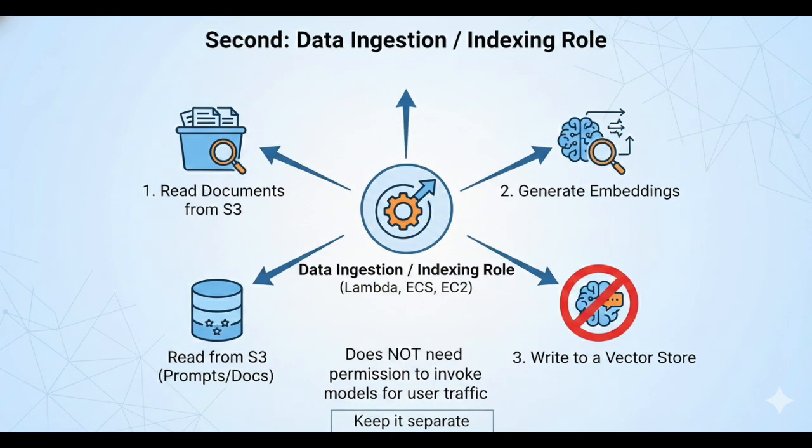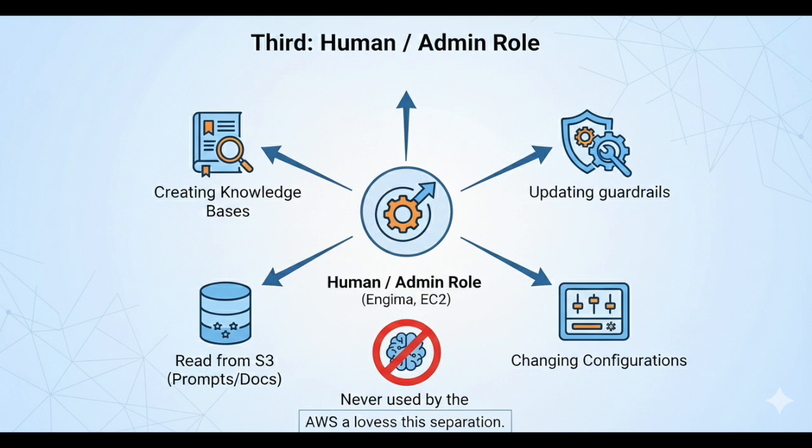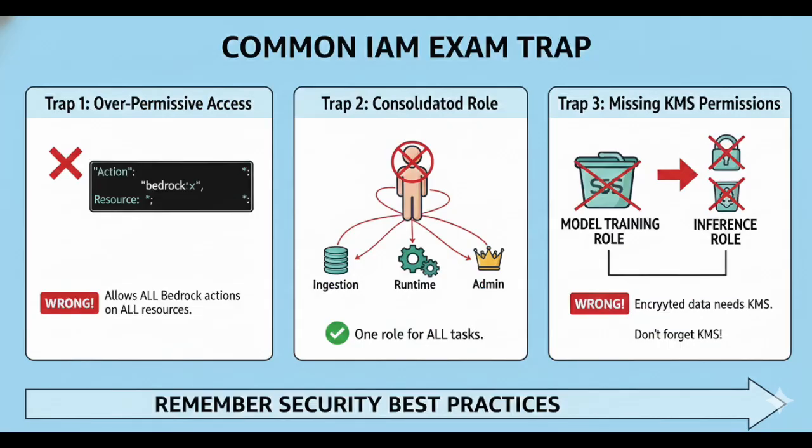Second is the data ingestion or indexing role. This role is used by pipelines that read documents from S3, generate embeddings, and write to a vector store. It does not need permission to invoke models for user traffic. Keep it separate. Third is the human or admin role. This is for engineers creating knowledge bases, updating guardrails, changing configurations. This role should never be used by the application at runtime. AWS loves this separation.